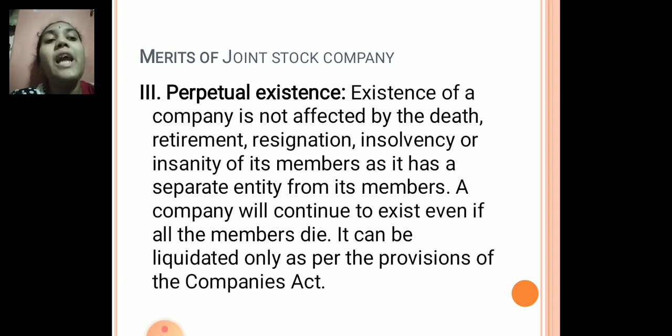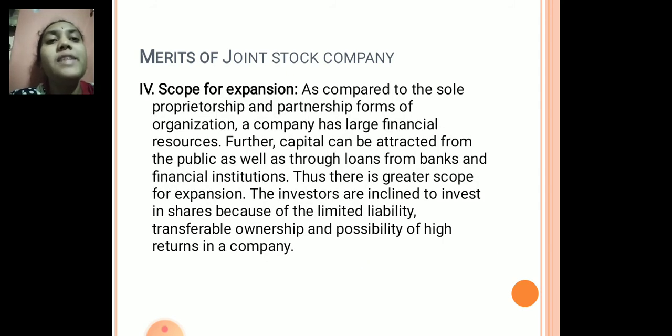So a company can be closed down only when the law prescribes a certain procedure. Only when that procedure is followed will it be dissolved. Hence, children, a company is created by law, and a company will be ended by the law itself. Next is scope for expansion.